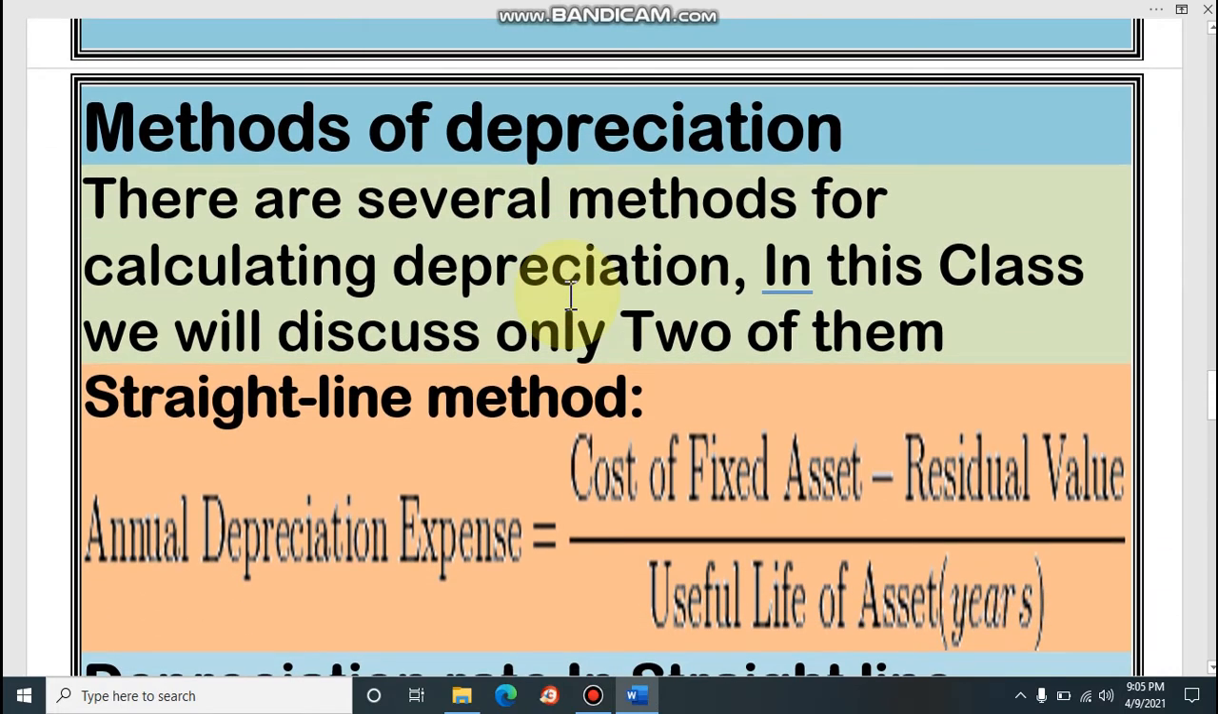Dear student, now methods of depreciation, this is most important. Dear student, you know that for charging depreciation there are lots of methods, several methods for calculating depreciation, but in your class we will discuss only two of them. There are lots of depreciation methods. In senior class we will discuss that, but in our syllabus, only two methods. So we will discuss only two methods.